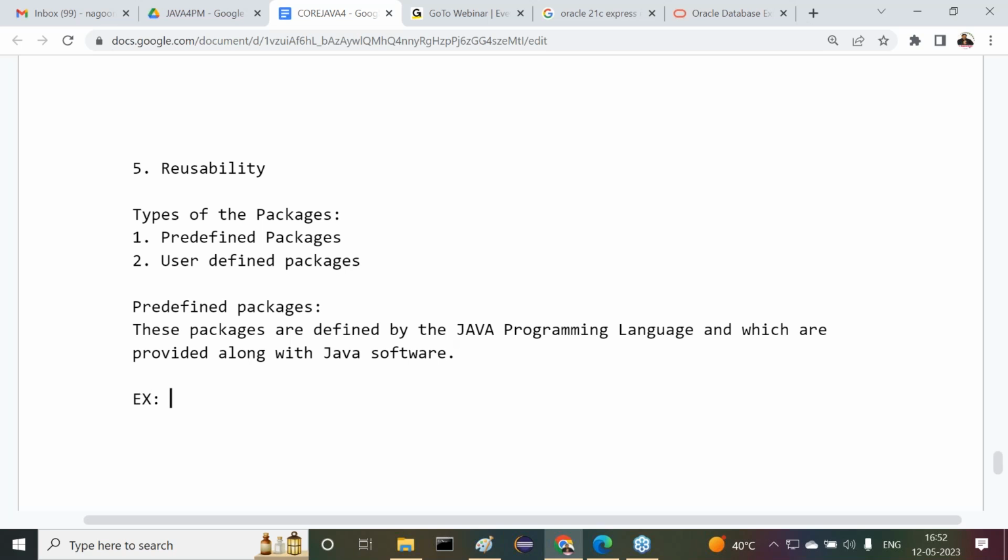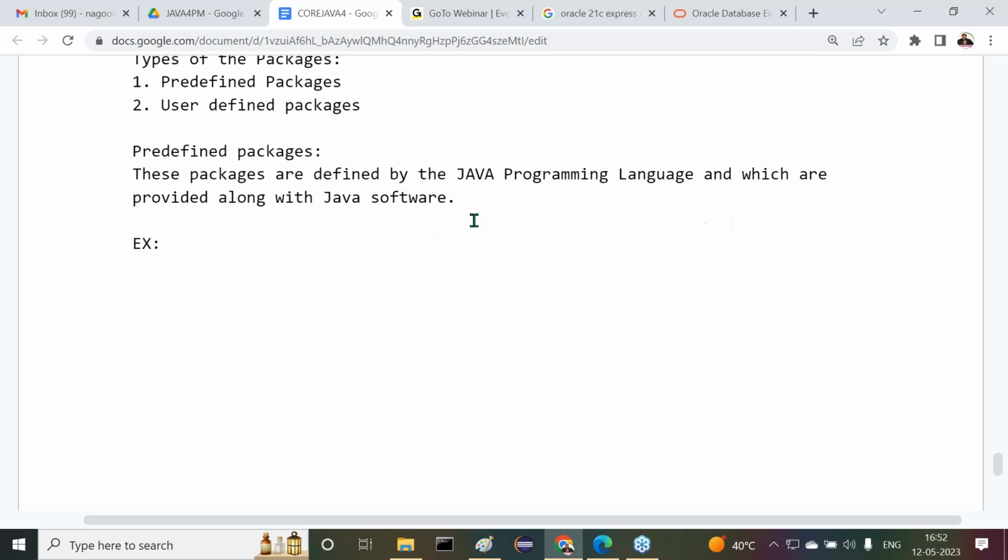Tell me some examples for predefined packages. Java.lang is one of the predefined packages. Java.io is one of the predefined packages.